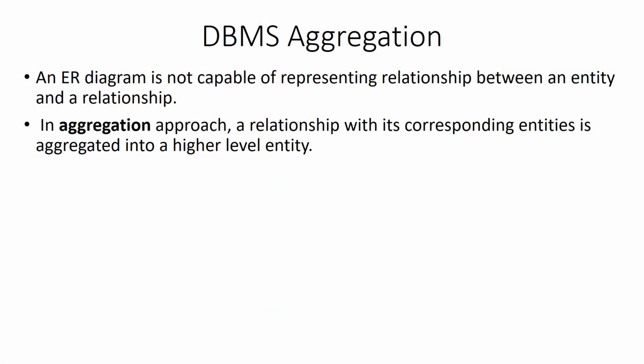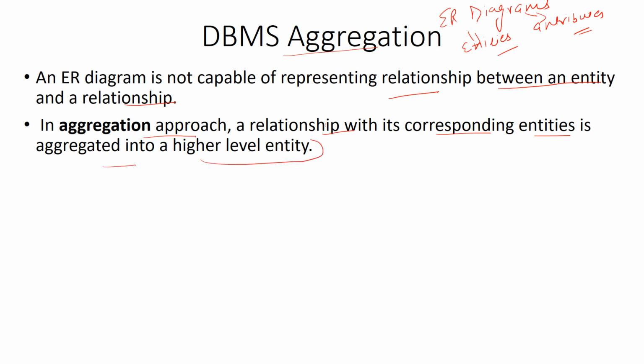Let's talk about DBMS aggregation. As we all know, ER diagrams show relationships between entities and their attributes. They can never represent a relationship between an entity and a relationship. In the aggregation approach, a relationship with its corresponding entities is aggregated into a high level entity. It means a relationship between two entities acts as one entity.